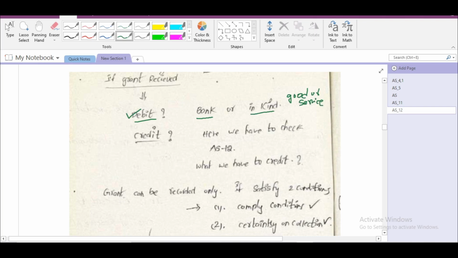Now we know what to debit. Now we have to check which account we have to credit. Here we have to check Accounting Standard 12. What we have to credit? This is about Accounting Standard 12. For this purpose only we are studying Accounting Standard 12.